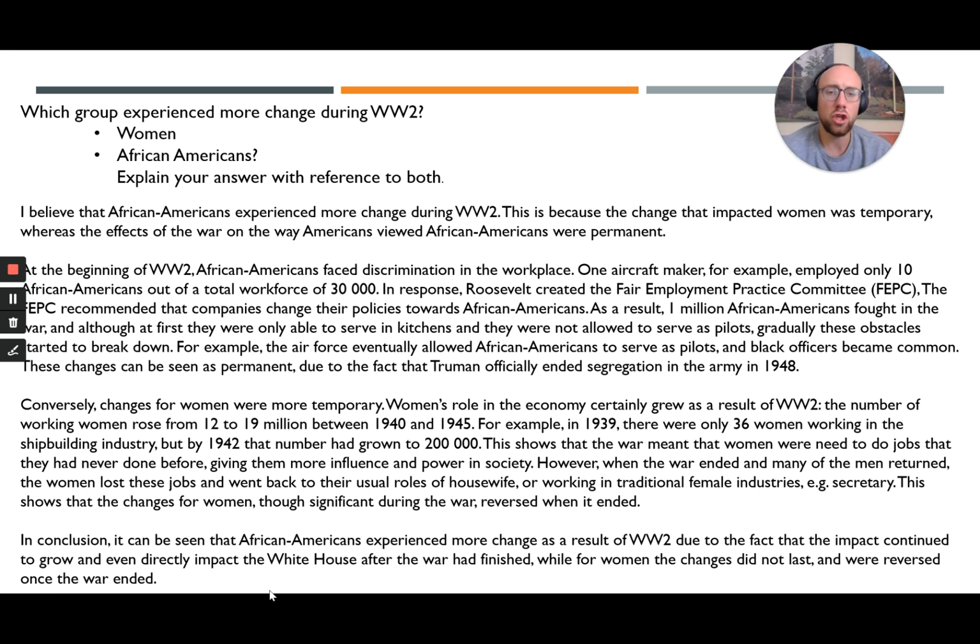So look at the evidence that has been included in this answer to support the argument. It is precise and detailed. It contains dates, events, people, places, and statistics. The more of those, which we call DEPs, dates, events, people, places, and statistics, that you can get into your writing, the more credit you will be given.